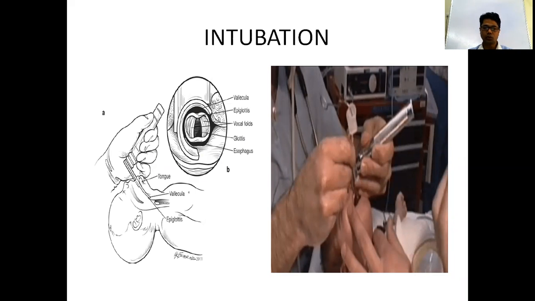For a term baby, you have to use blade size 1. Preterm baby, size 0, and very preterm baby, 00. And always use the straight blades. You have to enter the blade into the mouth and lift. When you see the vocal cords, you have to enter the endotracheal tube.